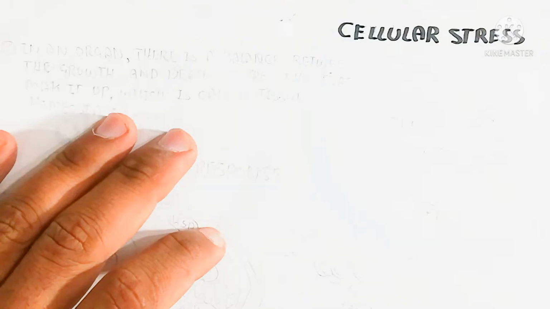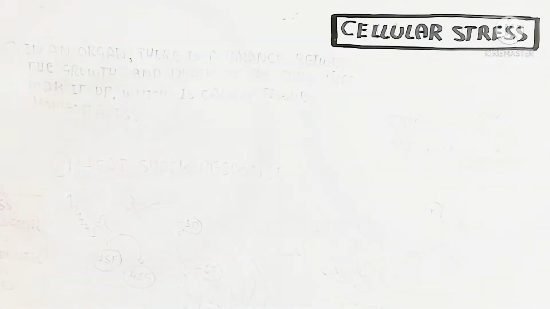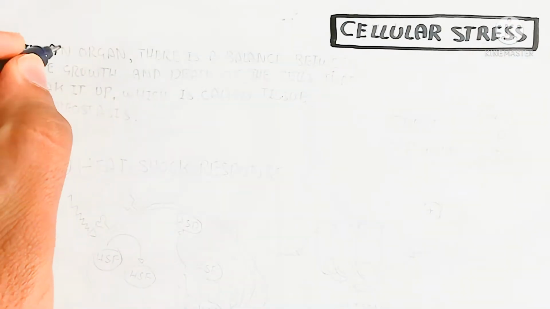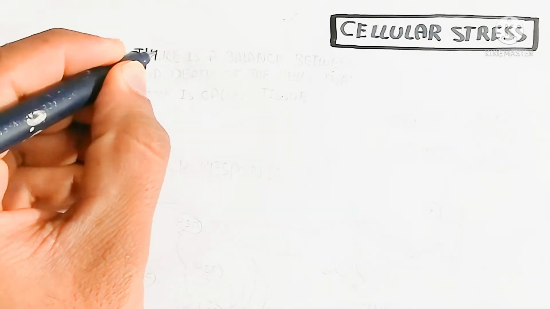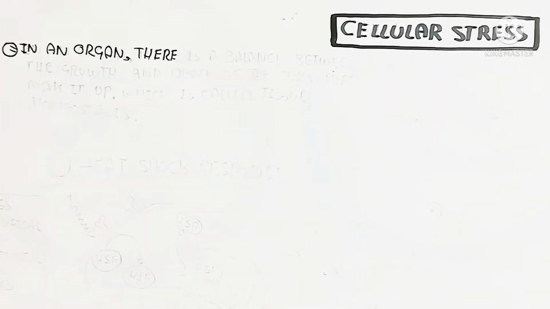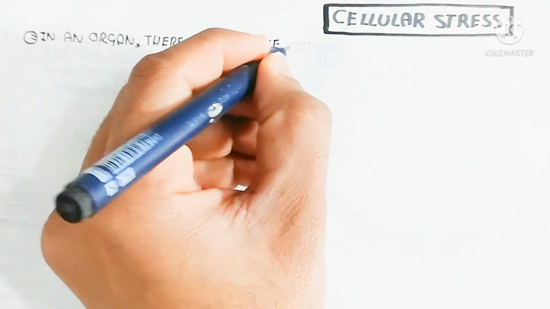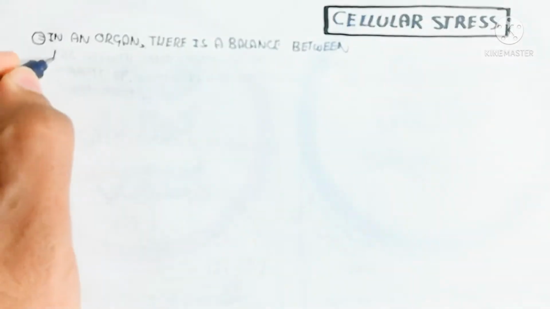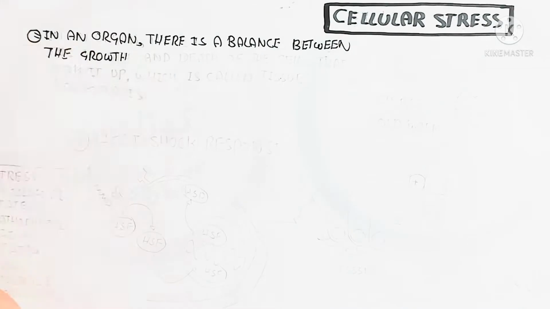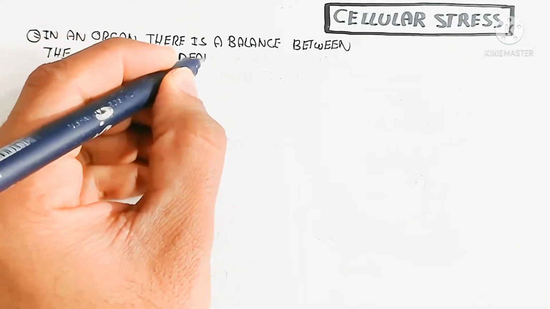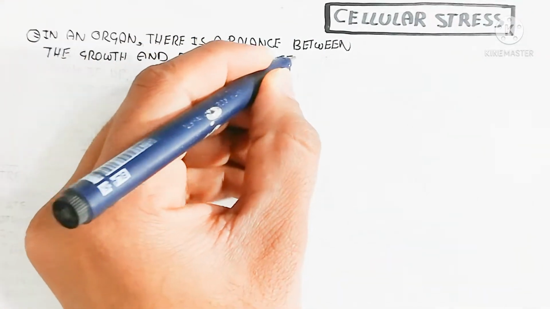Hello, in this video we will discuss cellular stress. So what is stress? Stress means the damaging of something due to external or internal causes in the human body. In an organ, there is a balance between the growth and death of the cells that make it up, which is called tissue homeostasis.